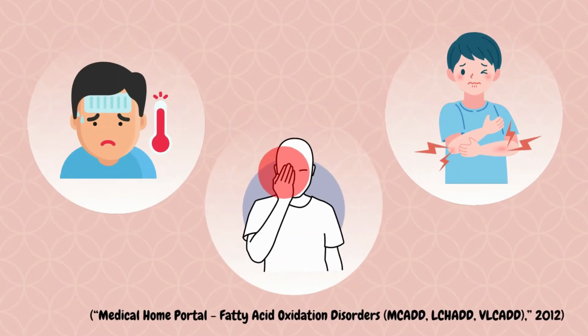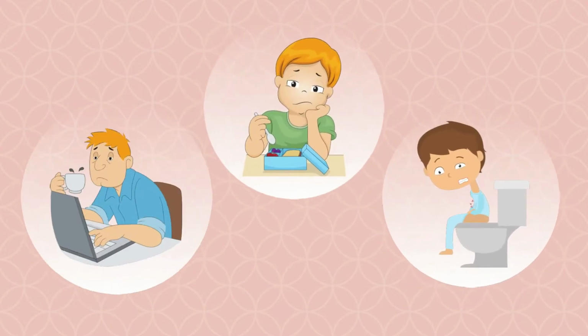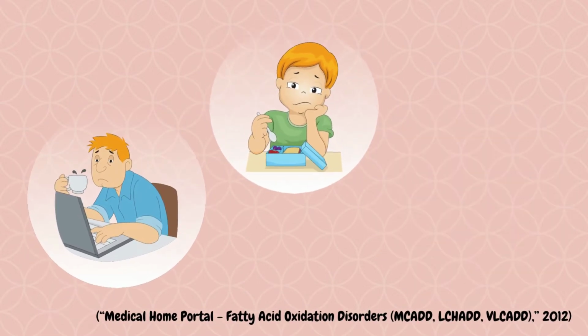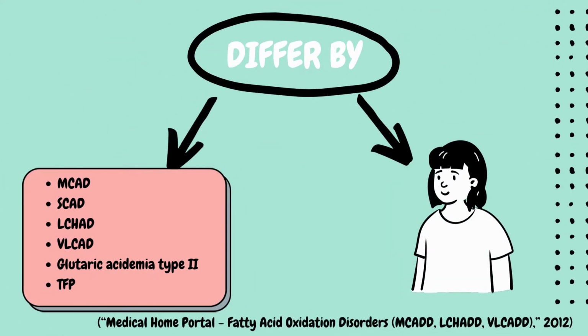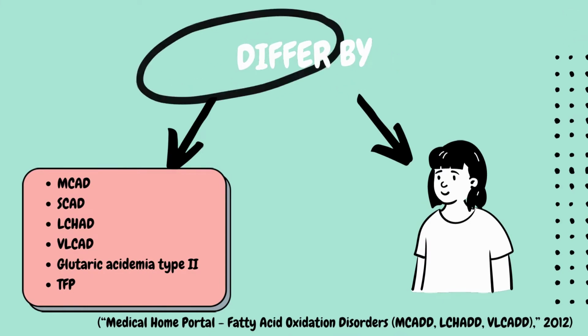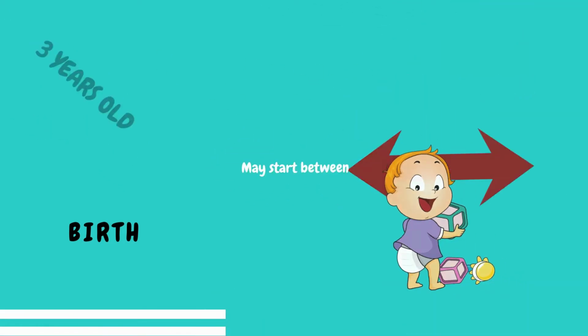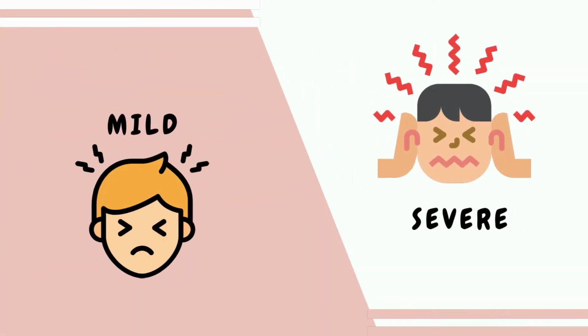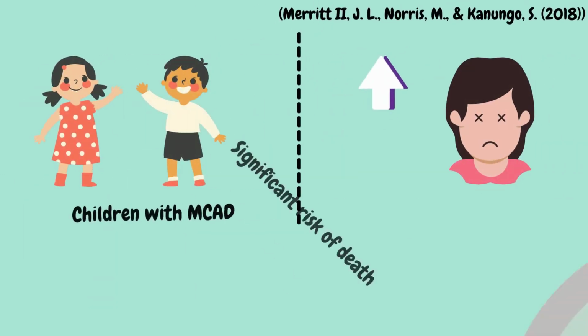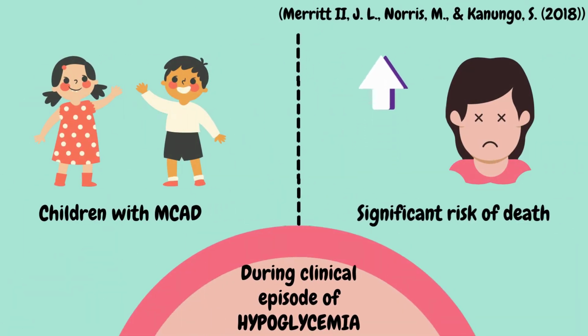The symptoms are fever, vision problem, muscle cramps, drowsiness, little appetite, and diarrhea. Symptoms differ by type of disorder and by individual. It may start anytime between birth and 3 years and may be mild or severe. Children with MCAD have a significant risk of death during the first or subsequent clinical episode of hypoglycemia. In most cases, the first episode arises following illness or fasting and occurs in infancy or early childhood.